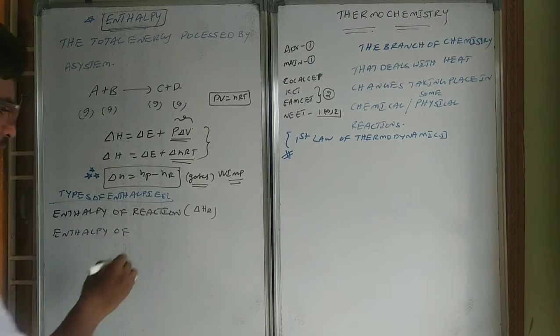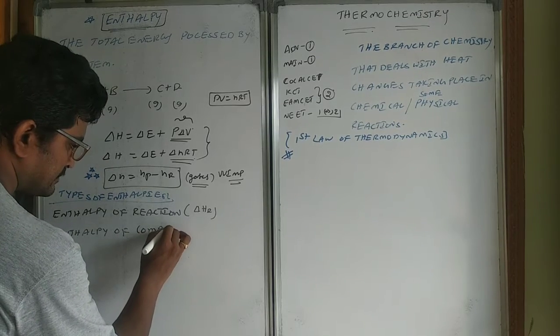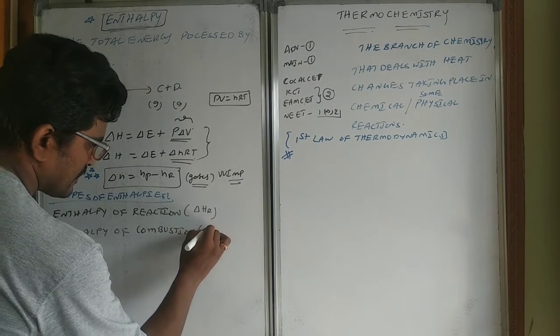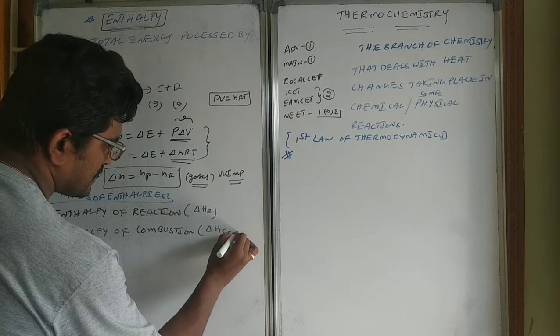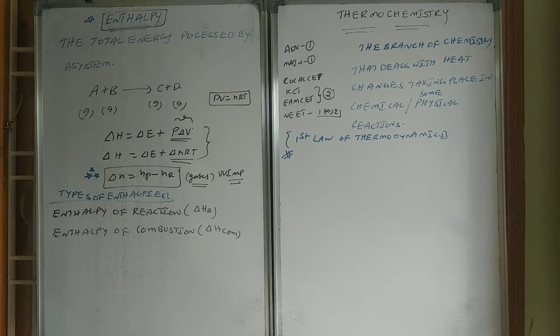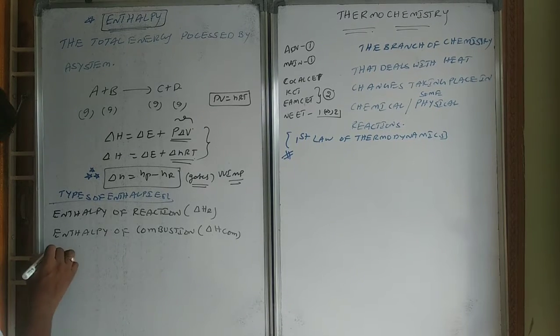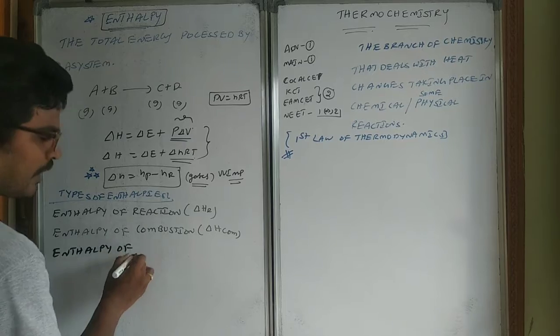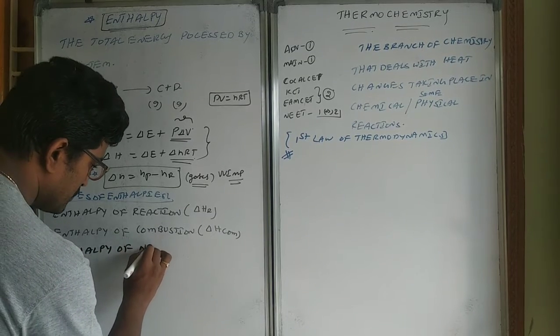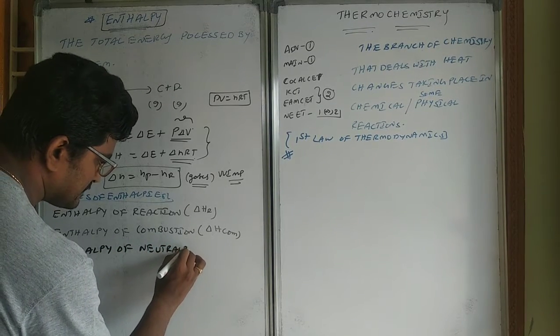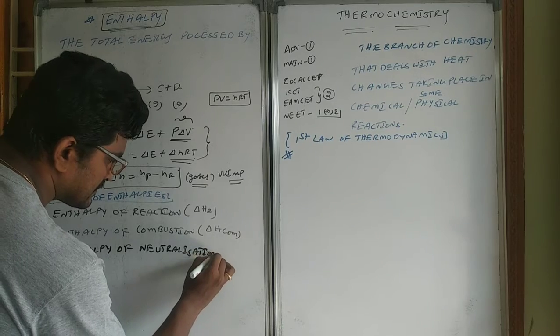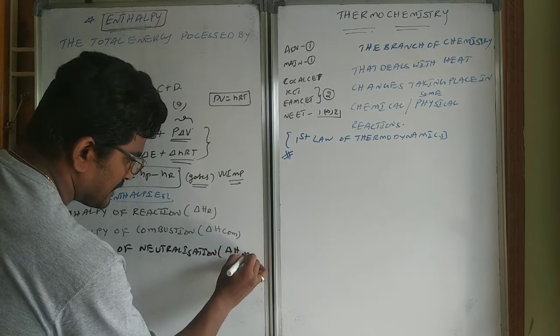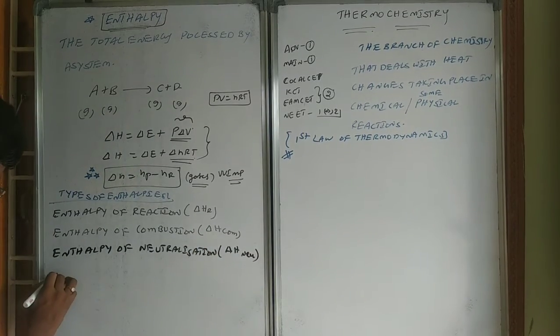Enthalpy of combustion, delta H combustion, will come. Enthalpy of reaction, enthalpy of combustion will come. These are the major ones. Enthalpy of neutralization, delta H neutralization.